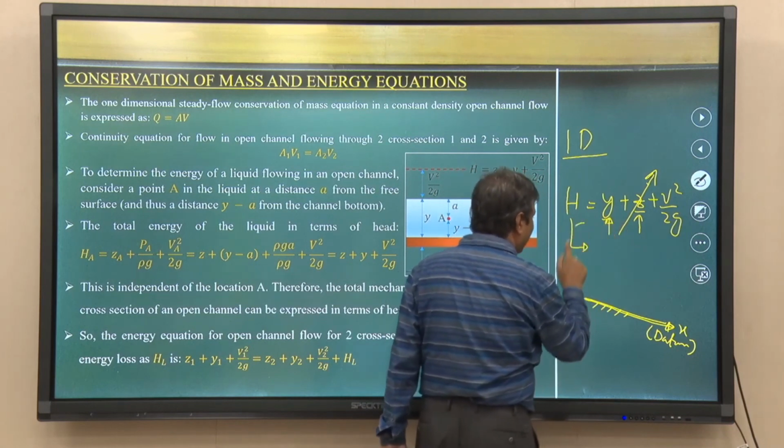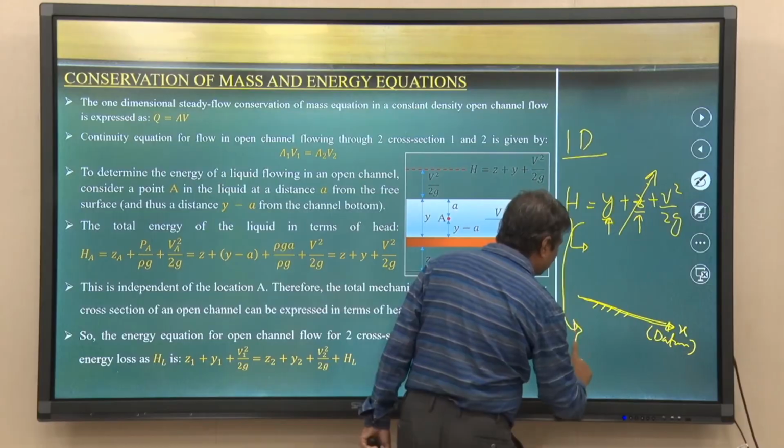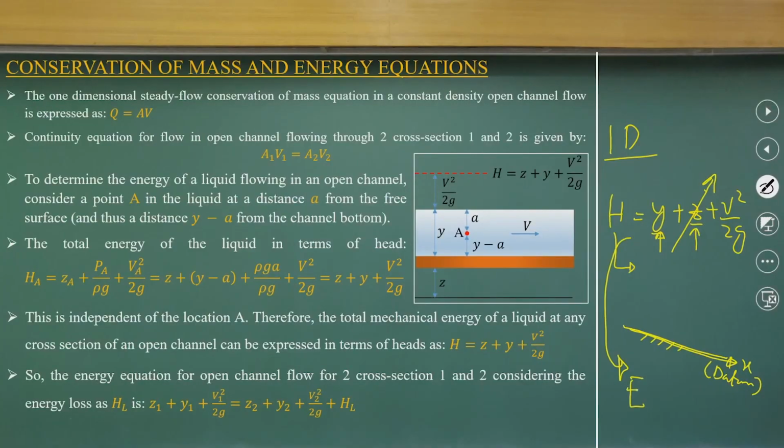So, for this very specific case of open channel flow, we can solve with two heads. One is the pressure head, which we define as y, and the other is the velocity head.